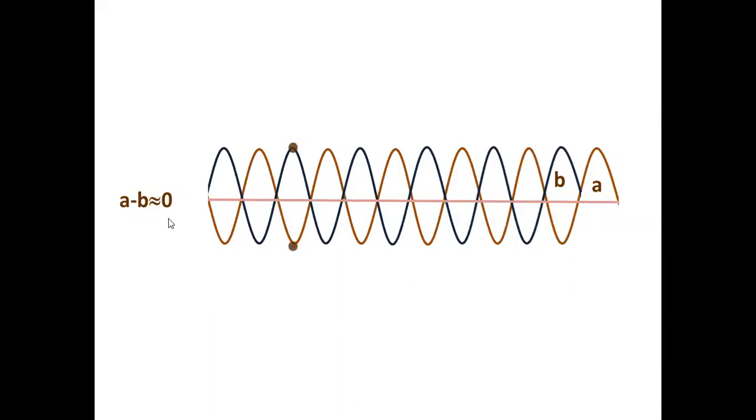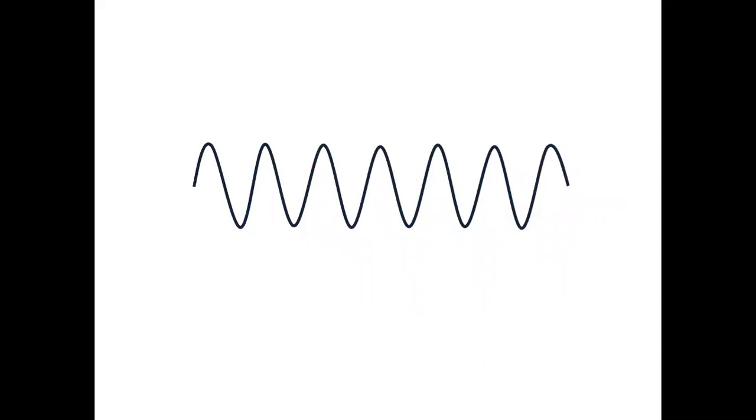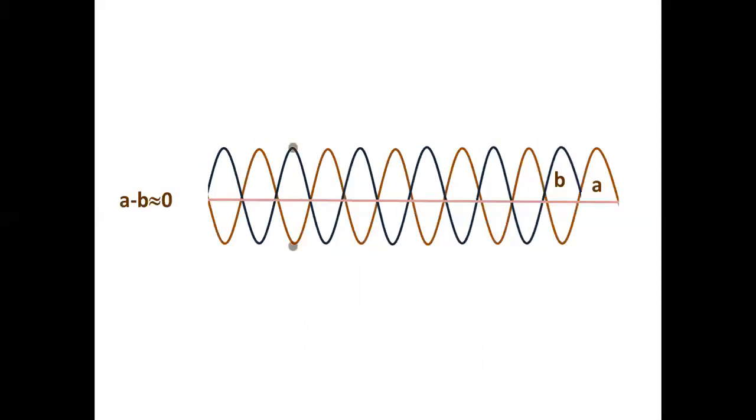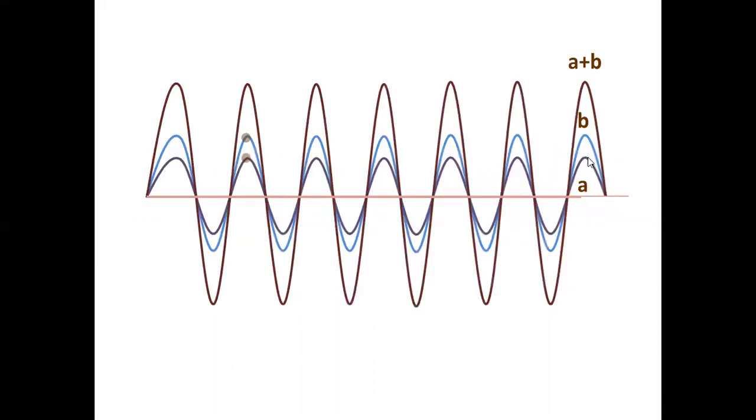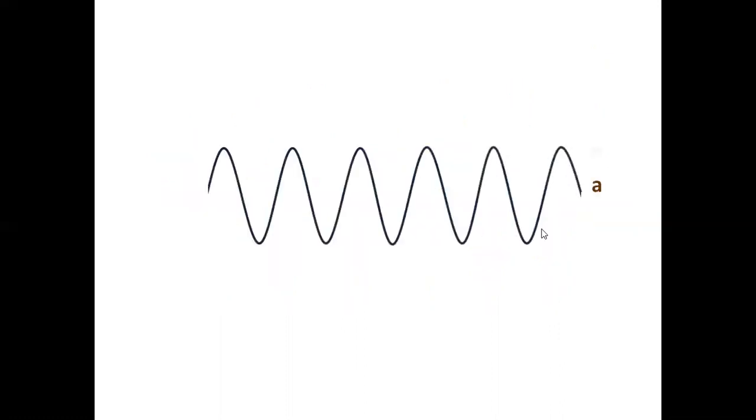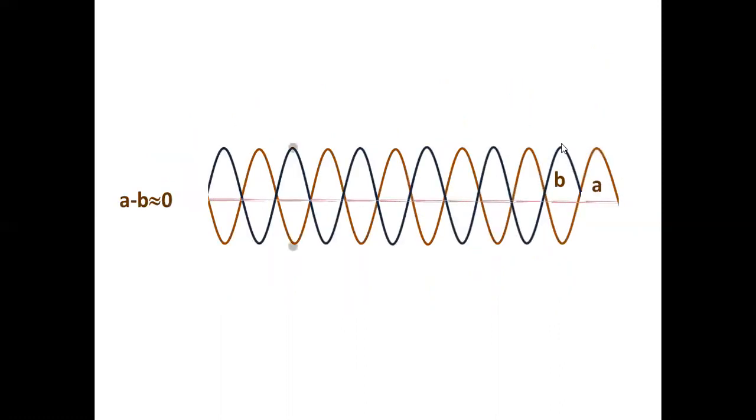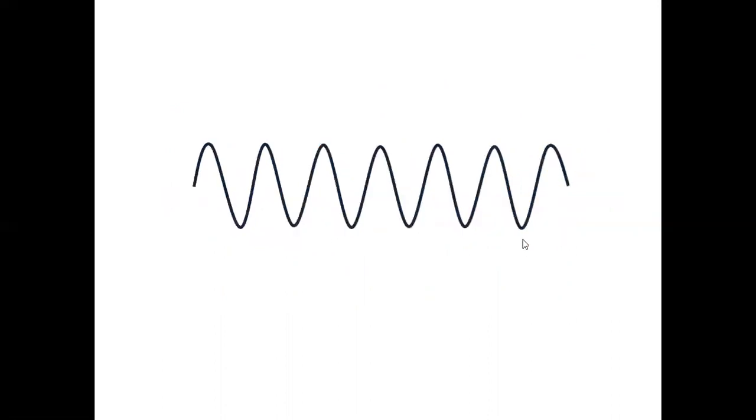Moving on. What is the condition needed for constructive interference and destructive interference? For constructive interference, we need crest falling on crest. Then we get a larger amplitude wave. For destructive interference, crest should fall on trough. Now we will see the formation of both at different points. Sir, how do we get crest falling on crest? How do we get crest falling on trough?